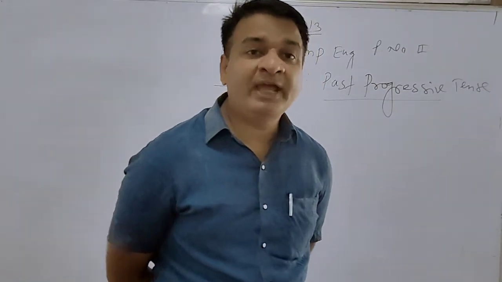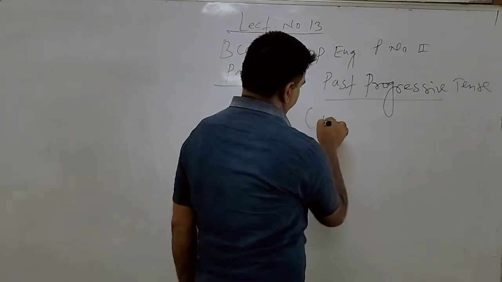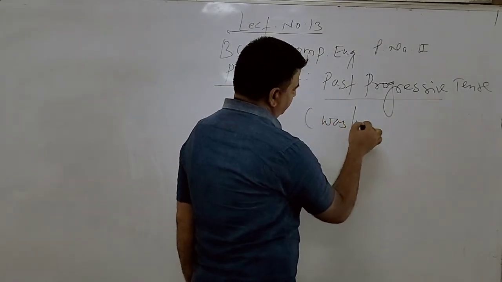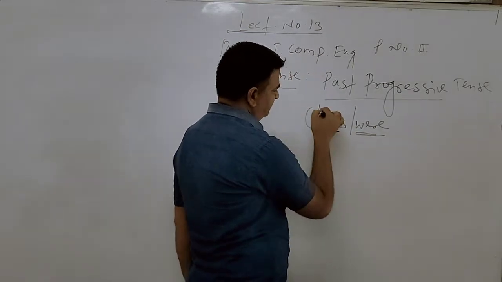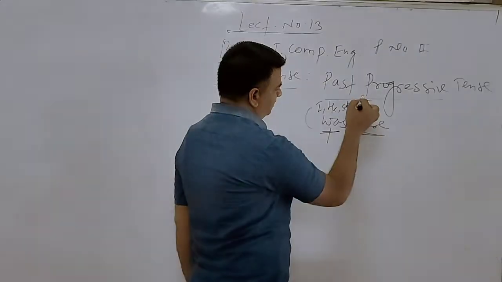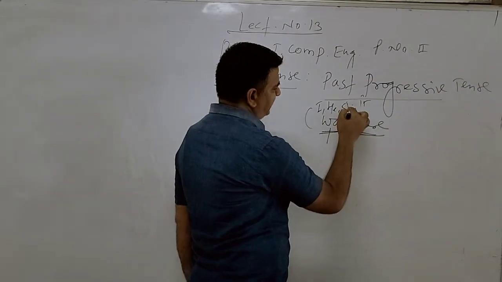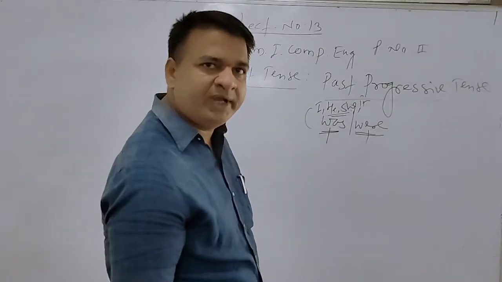So we have used I am, is, are, and here we simply use was and were. Were for plural and was for singular. For example, I was, and he, she, it was. And here you were, we were, they were.